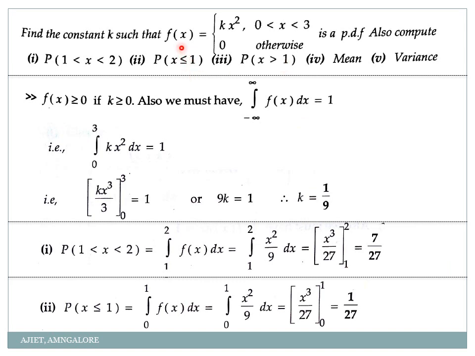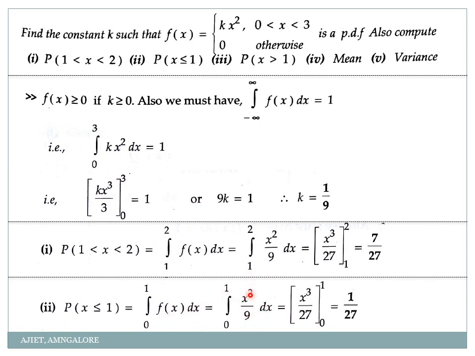Next. Second one was probability of x less than or equal to 1. Again, less than or equal to 1 means what? Before 1, whatever values are there we have to consider. Before 1 means from where to where? From 0 up to 1 into f of x dx. So don't think that between 0 to 1 there is no difference. See, 0.0001, 0.01, 0.5, 0.99, all these values will come between 0 to 1 only, correct? Continuously there are infinitely many numbers between 0 and 1. Don't be in a confusion that after 0 we get only 1. No. So 0 to 1 f of x into dx.